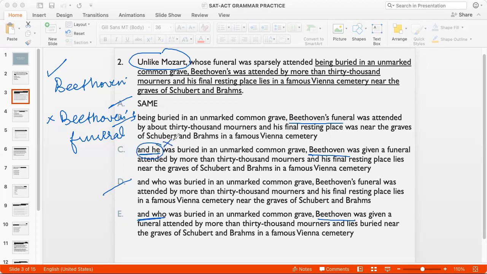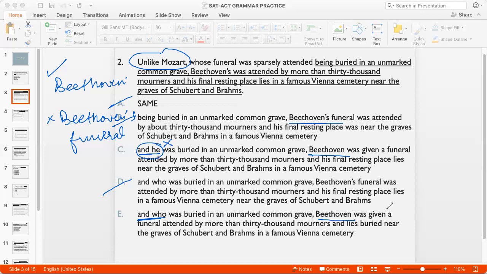Because I'm saying unlike Mozart, whose funeral was sparsely attended, and who was buried in an unmarked common grave, Beethoven was given a funeral attended by more than 30,000 mourners and lies buried near the graves of Schubert and Brahms in a famous Vienna cemetery.